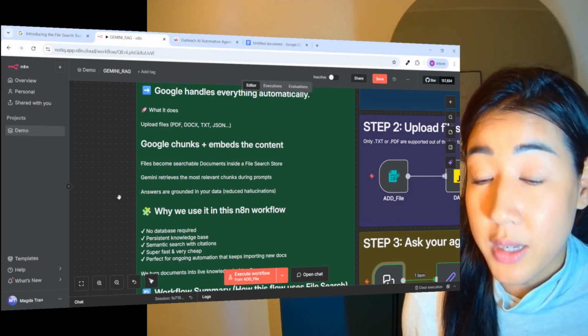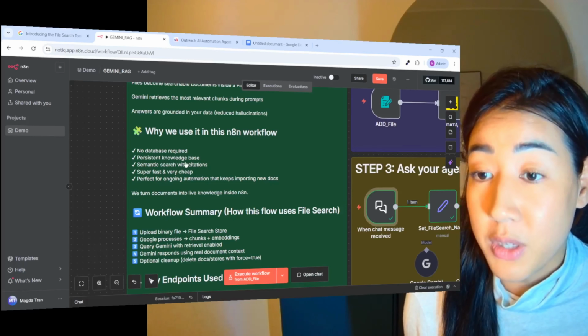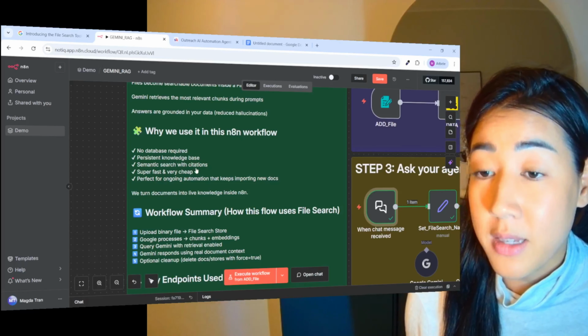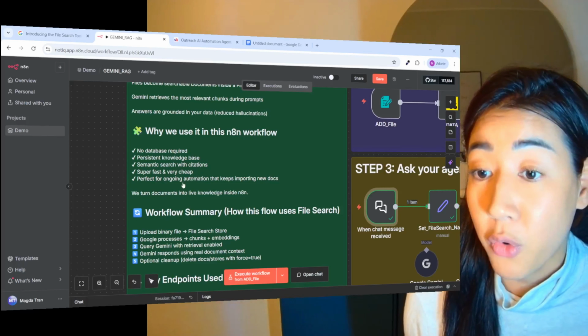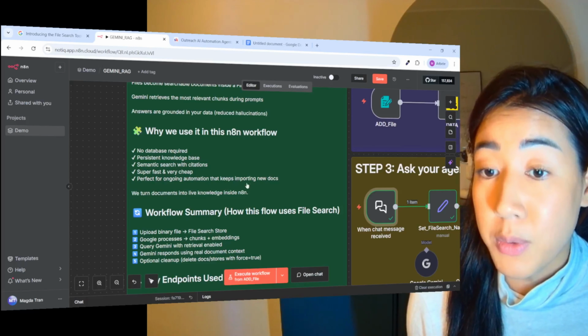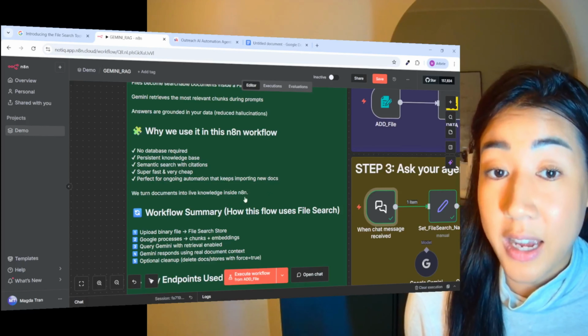So why we use it in this end-to-end workflow is that there is no database required. It's persistent knowledge base, semantic search with citations. It's super fast and very cheap. So perfect for ongoing automations that keeps importing new documents. We turn documents into live knowledge inside of n8n.